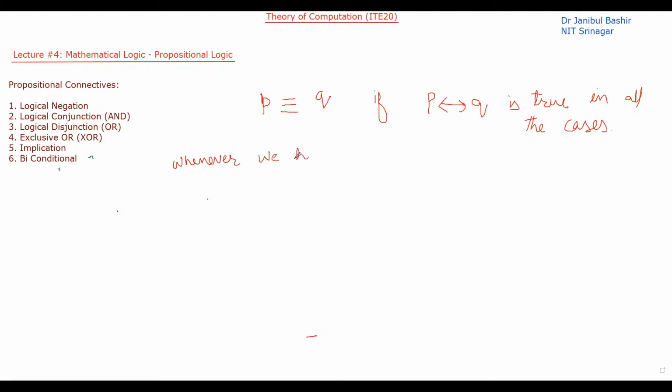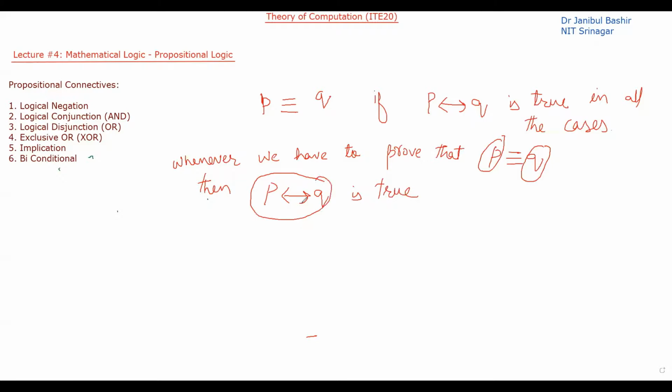So whenever we have to prove that P is equivalent to Q, that means propositional formula P is equivalent to propositional formula Q, then we have to prove that P biconditional Q is true. So if we are able to prove this is true, that will imply that P is equivalent to Q. Let me give some examples.